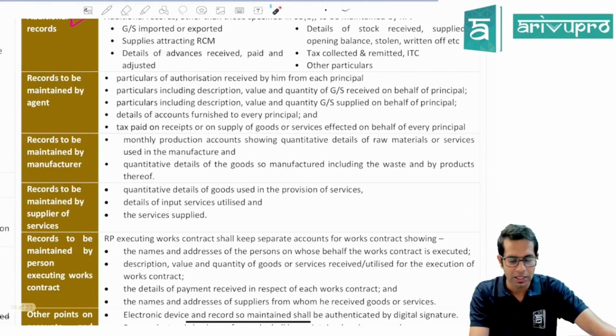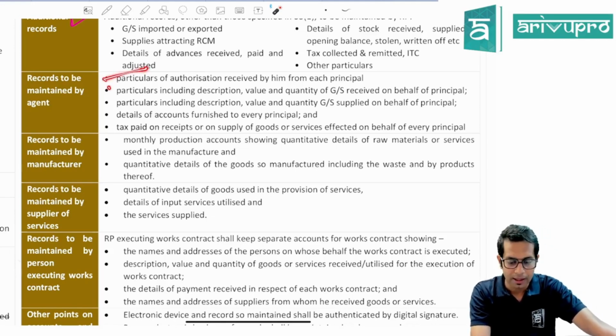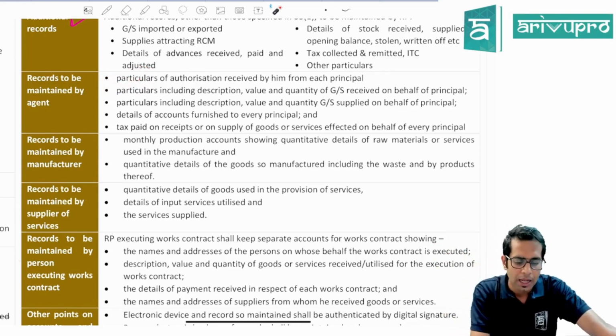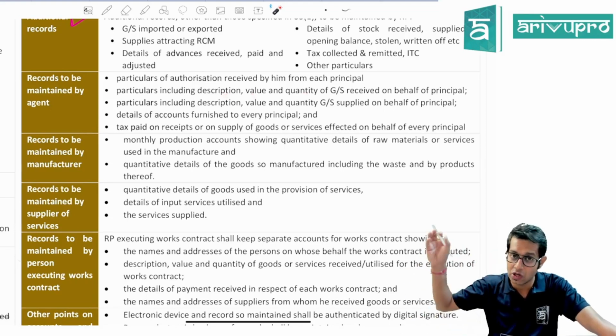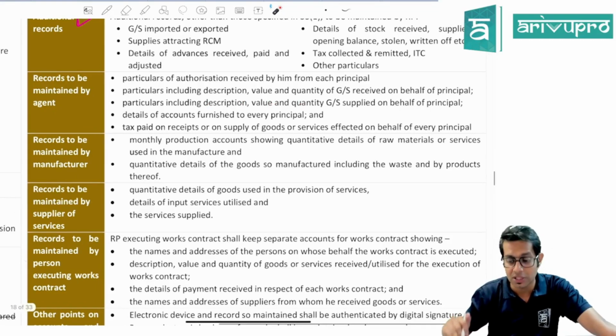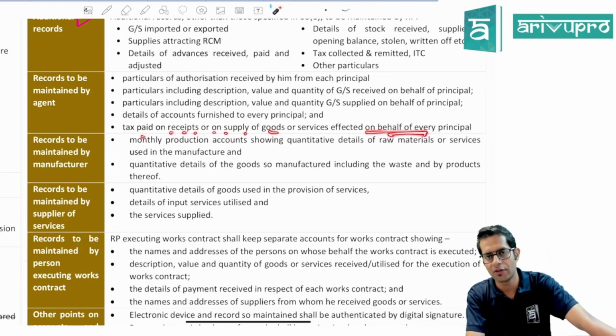Records to be maintained by an agent. What are the different records which are required to be maintained by an agent? Particulars of authorization received by him. If you are an agent, you will have to maintain the details of whatever authorization you have received from different principals. Then particulars of description, value and quantity of goods and services which are received by you on behalf of the principal. Then description, value and quantity of the goods and services which are supplied by you on behalf of the principal. Then the details of accounts furnished to every principal, and the taxes paid on the receipts of goods or services which are effected on behalf of the principal.